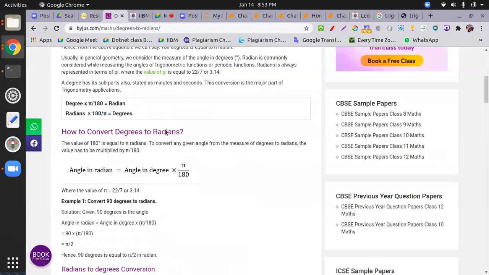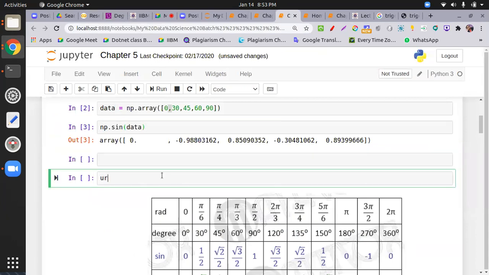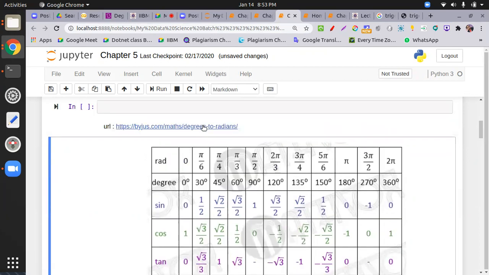The solution is we have to convert this angle into radians. Right now my angle is in degrees, so we have to convert this angle into radians. How do we convert? We multiply by pi and divide by 180. Just copy this link; you can go with this URL, click and divert over there.